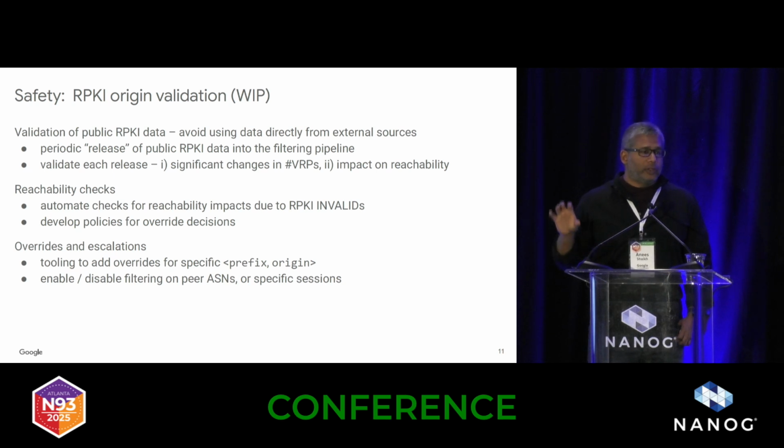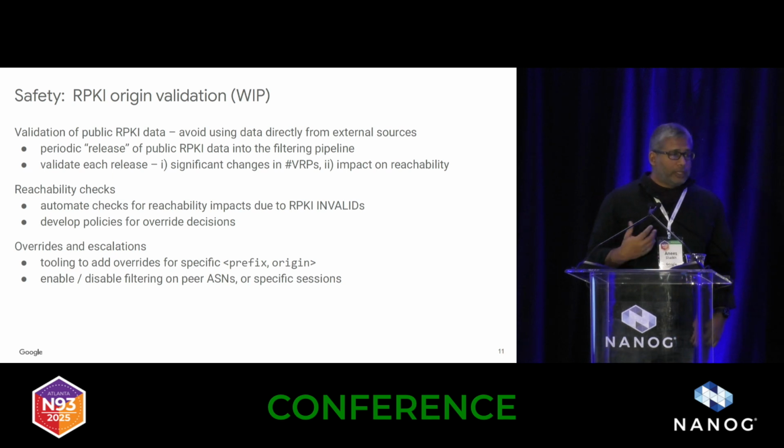So we have version releases of the data that goes into the network that's based on what comes from the public data sources, but it's not at any point in time directly reflecting, which means, of course, that there is some delay between the time that an update happens in the RPKI and that it shows up in our network. And we validate each release through some very simple checks, basically, looking for significant changes in the number of VRPs in each release, and also doing that impact analysis on the reachability, specifically looking for routes that change their validity from valid to invalid specifically.